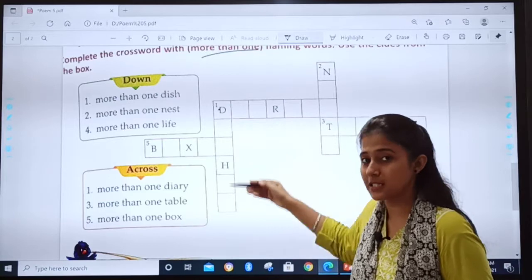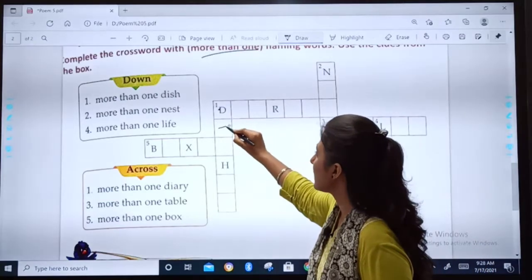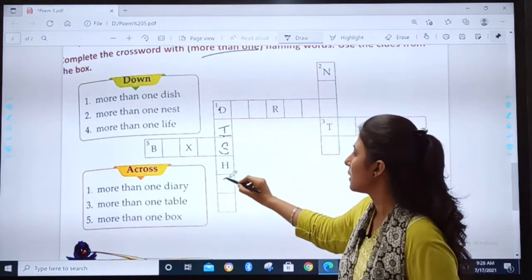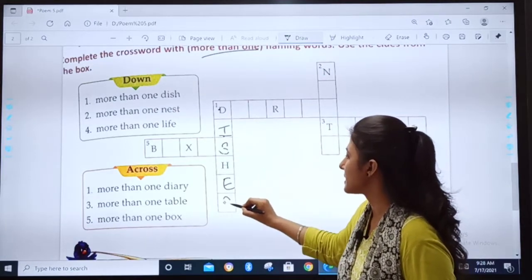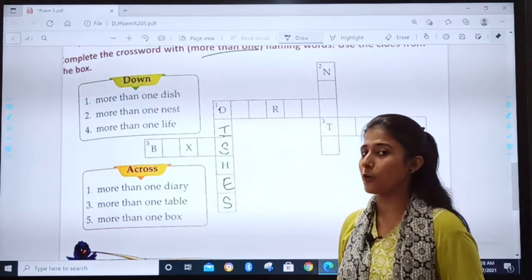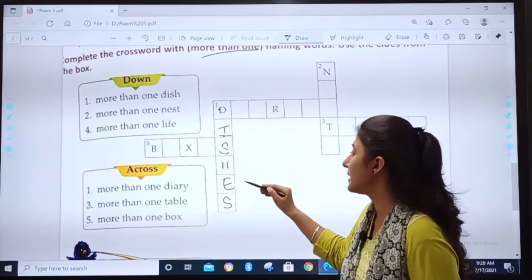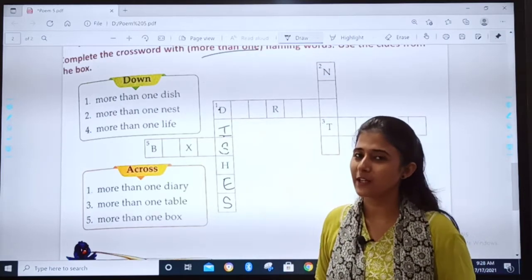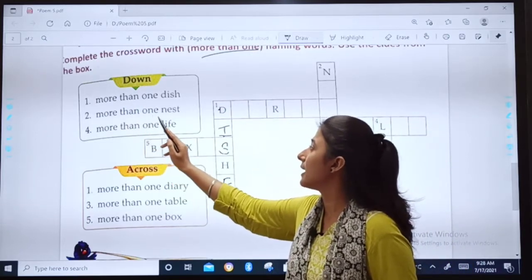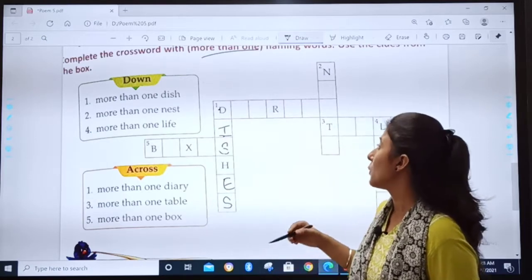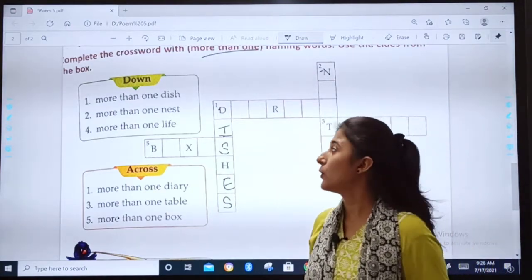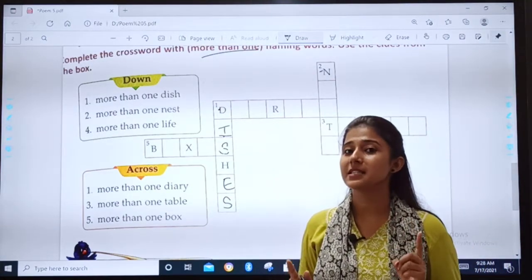Downwards. You have to see downwards. D, I, S, H, E, S. See, H was already written for you and D was already written for you. What we did? We just added ES to make it more than one. So it becomes dishes. Second, more than one nest. Again you will look downwards and search the second number. More than one nest becomes nests.